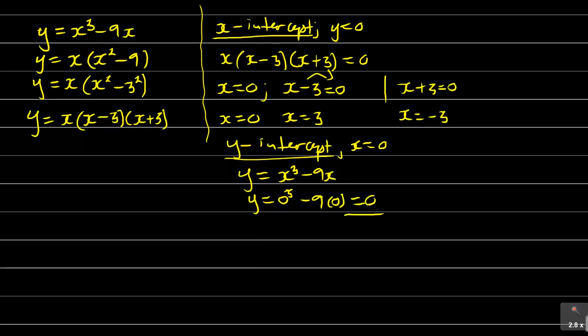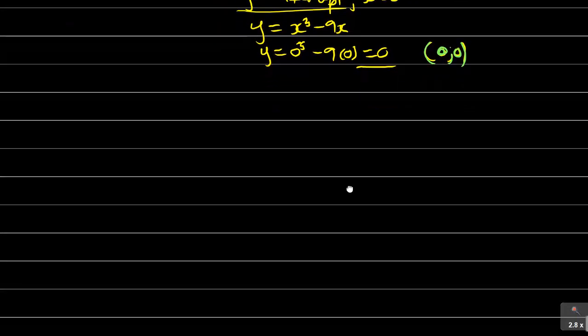Which means the coordinates there are 0, 0. So my coordinates here are 3, 0, minus 3, 0, and 0, 0. That is all that is important as far as plotting this graph.